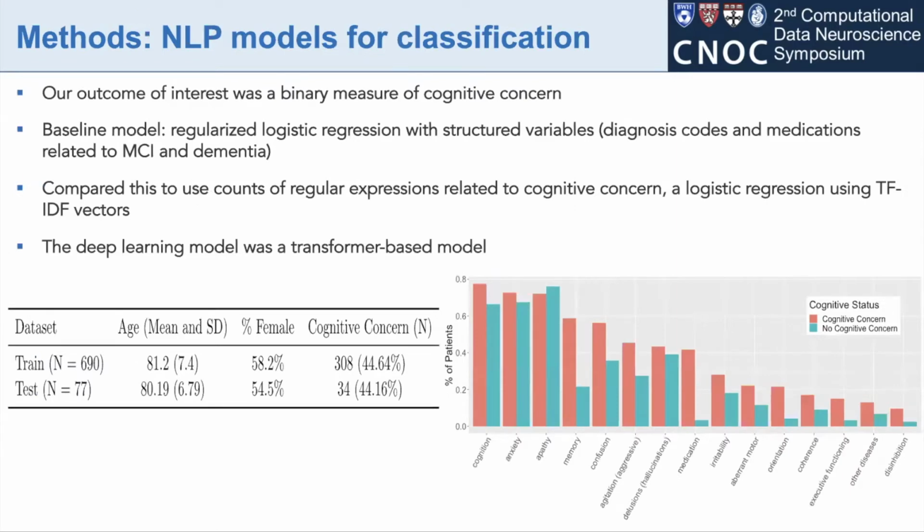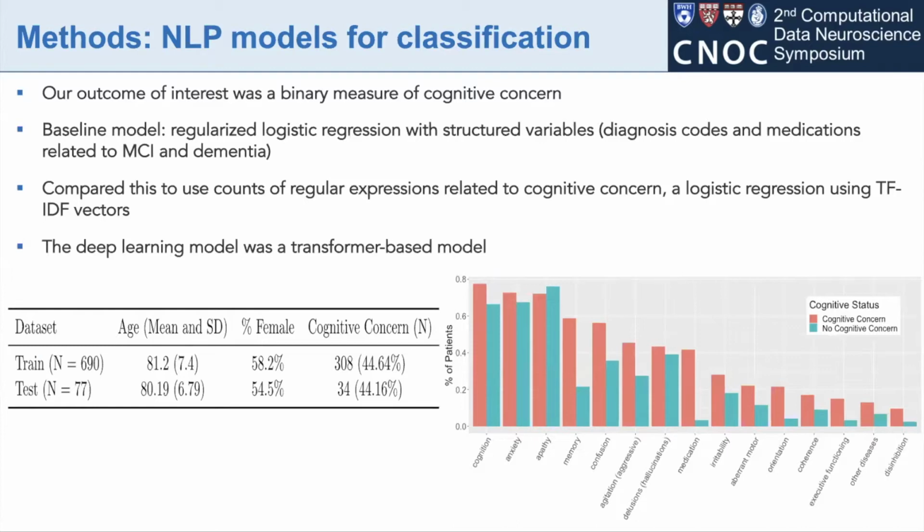To address this problem, we developed NLP classification models to classify a binary measure of cognitive concern using a gold standard dataset that was curated by a team of clinical experts. Our baseline model was a regularized logistic regression with structured variables that are commonly used to try and identify patients with dementia, these being diagnosis codes and medications.